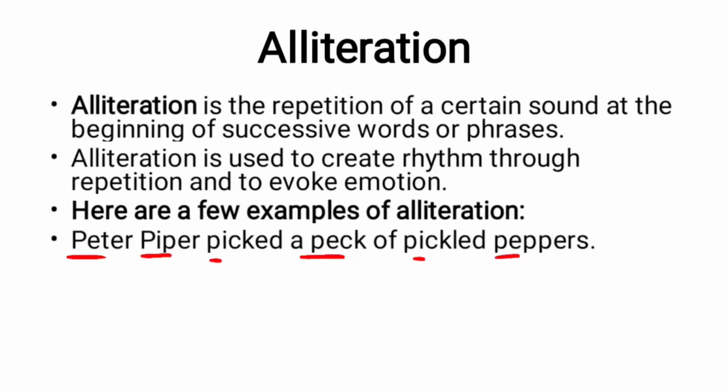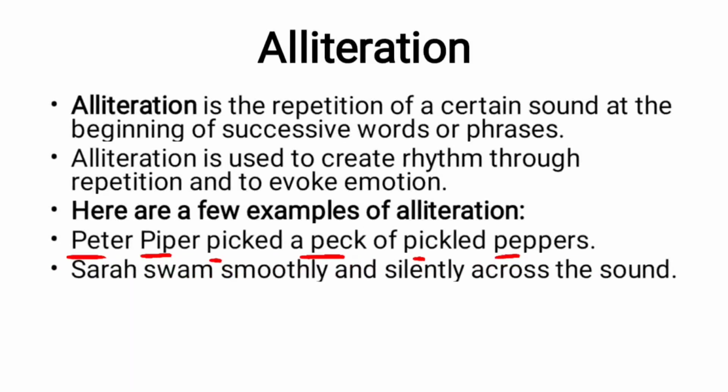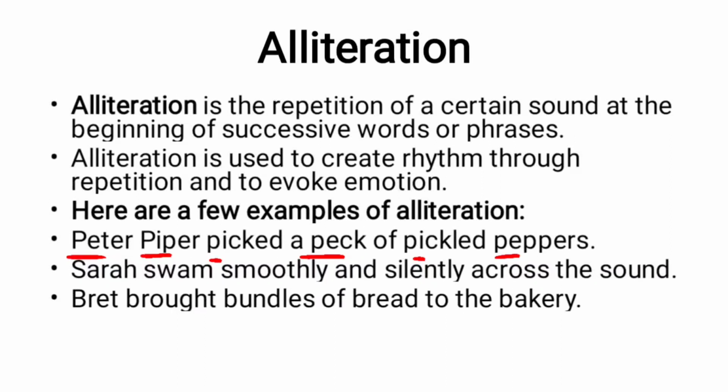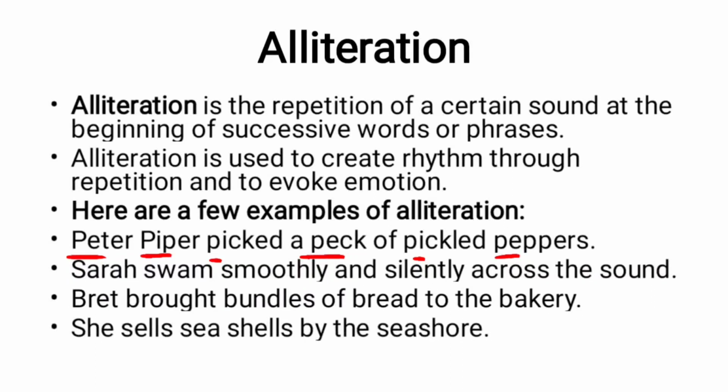So it's alliteration. Sarah swam smoothly, silently across the sound. So S. The sound that repeats is alliteration. Brett brought bundles of bread to the bakery. It's alliteration. She sells seashells by the seashore. Shells and sounds repeating. So it is alliteration. So when the repetition of sounds occurs at the beginning of successive words or phrases, we call it alliteration.